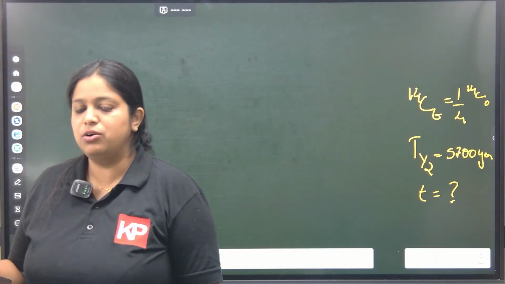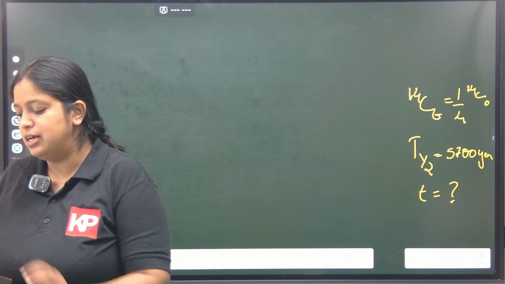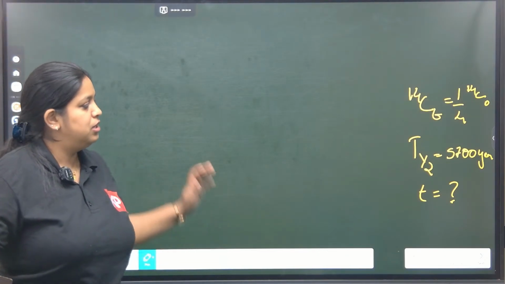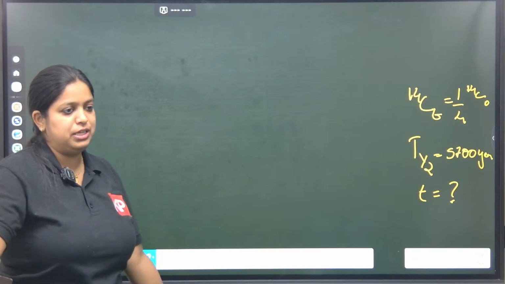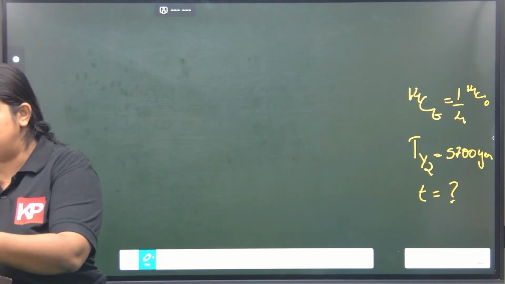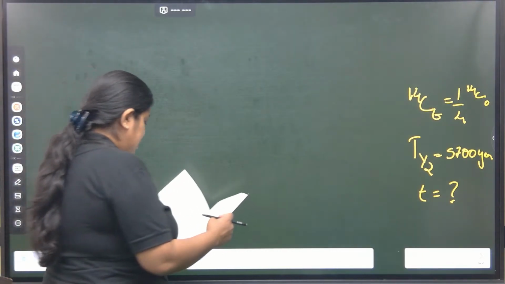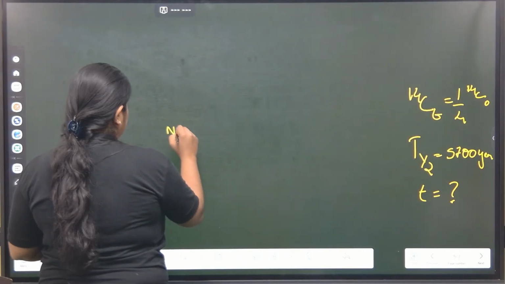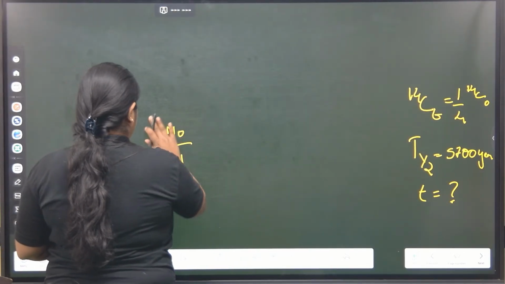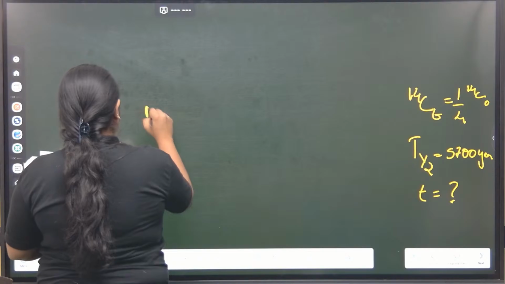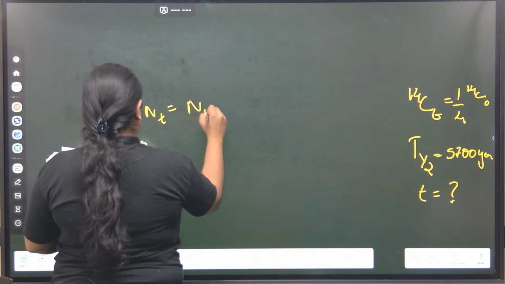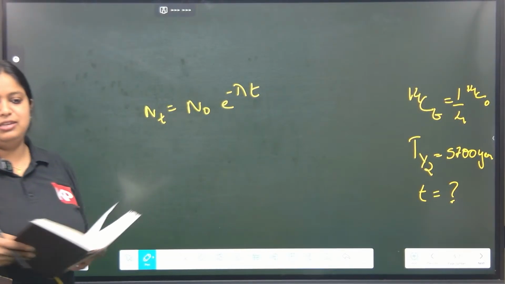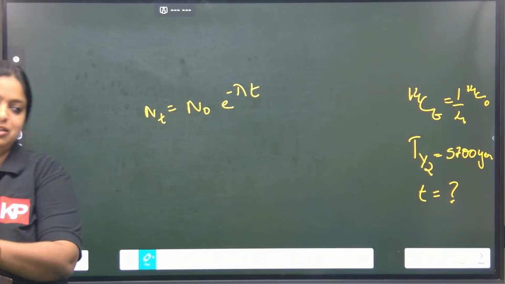Now over here, when we have to find the age, there is a direct equation. I'll give you the direct equation, but first you should know how we have reached it. You might have seen this particular equation: Nt is equal to N naught into e raised to minus lambda t.